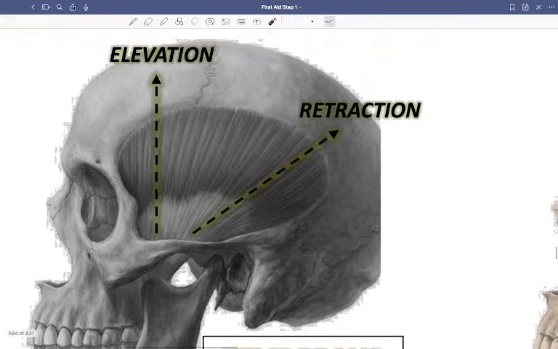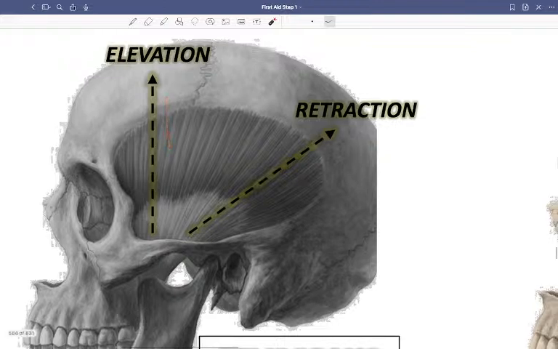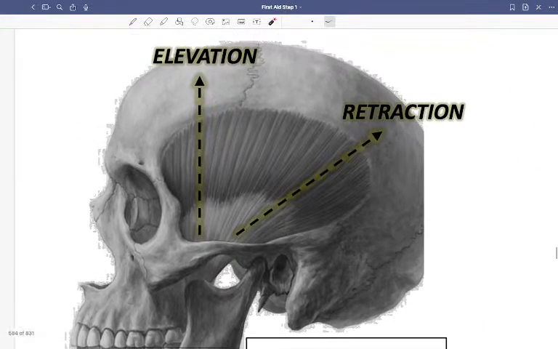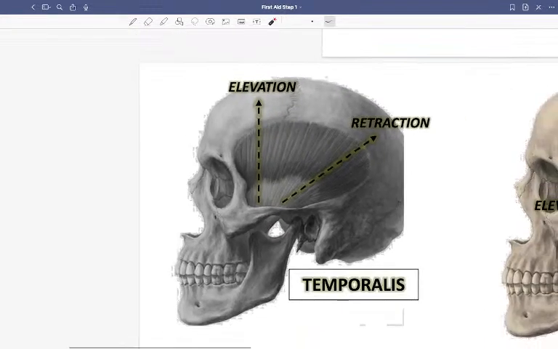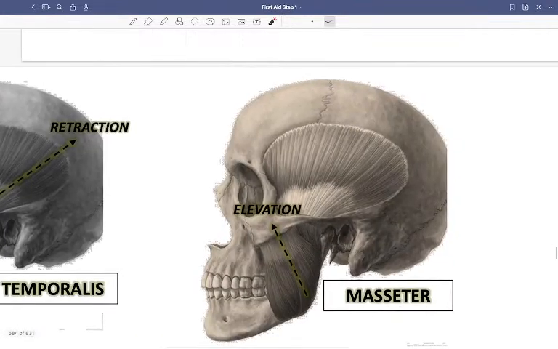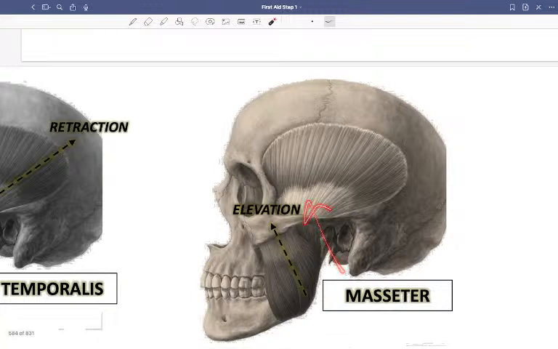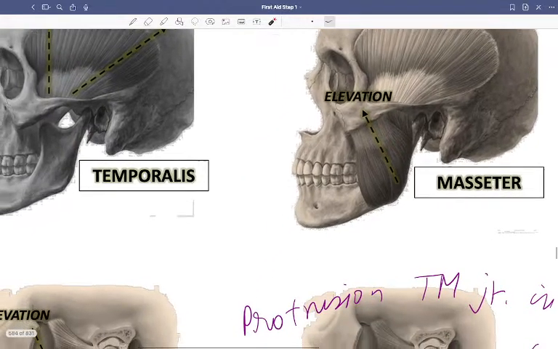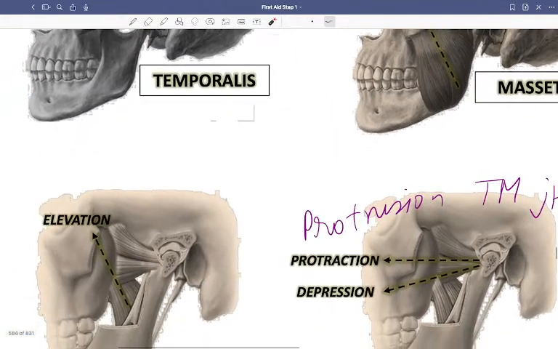Temporalis, this entire muscle is the temporalis. It helps in elevation, retraction. Next is masseter. Masseter is this way. So masseter, obviously jaw jerk. Okay, elevation. Masseter is also elevation. Everything is elevation.